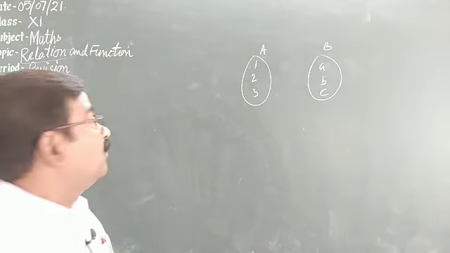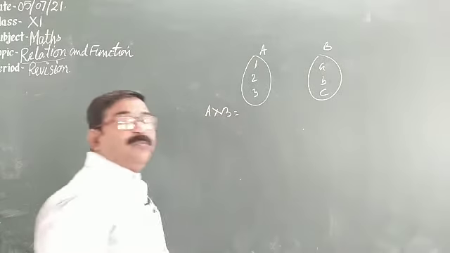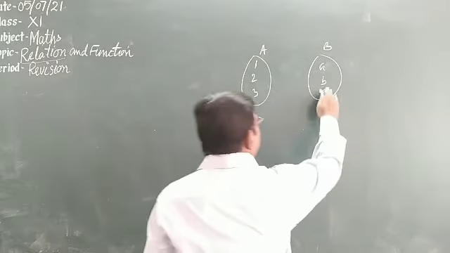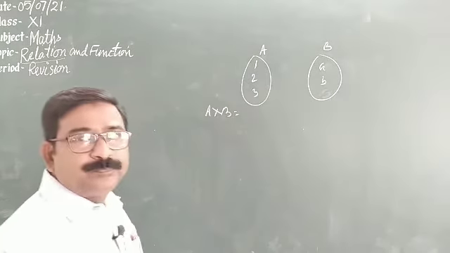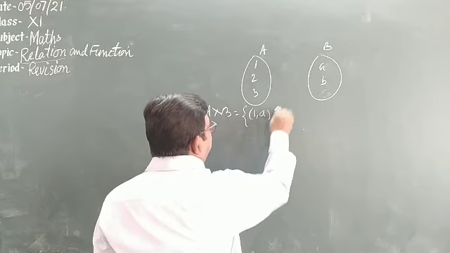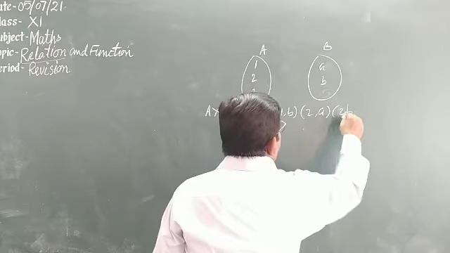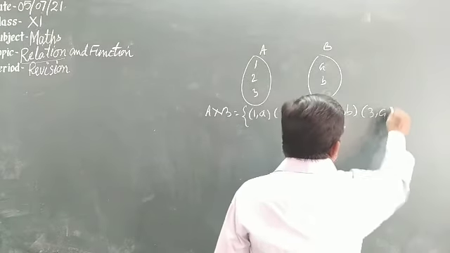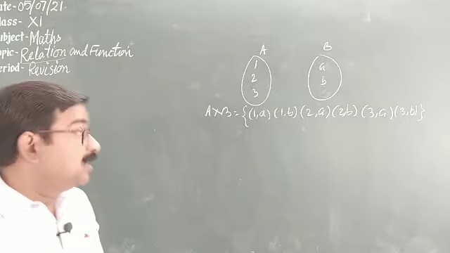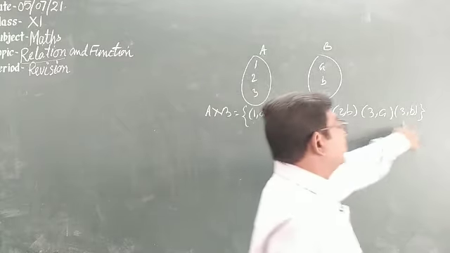And we have to form the ordered pairs A cross B, meaning first element from the first set, second element from the second set. So what are the possible pairs? (1,a), (1,b), (2,a), (2,b), (3,a), (3,b). These are the possible ordered pairs. Now count how many ordered pairs there are: 1, 2, 3, 4, 5, 6.